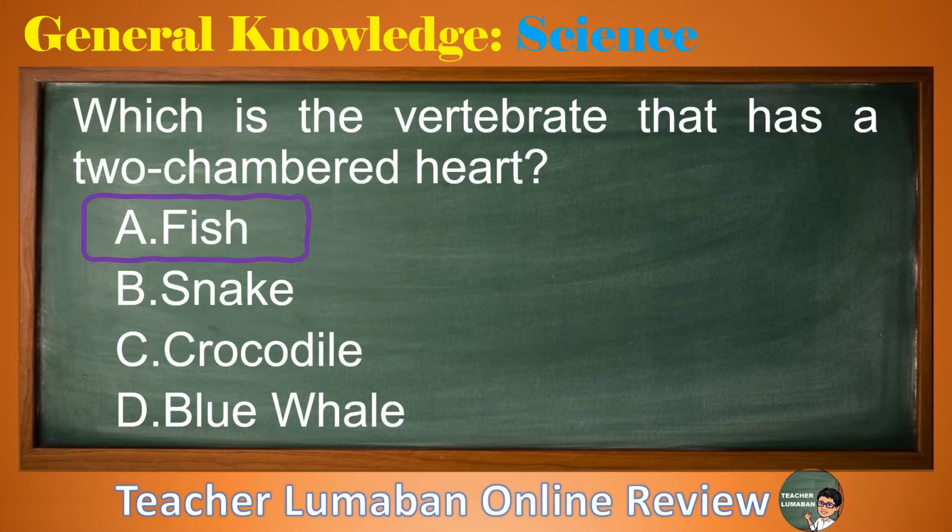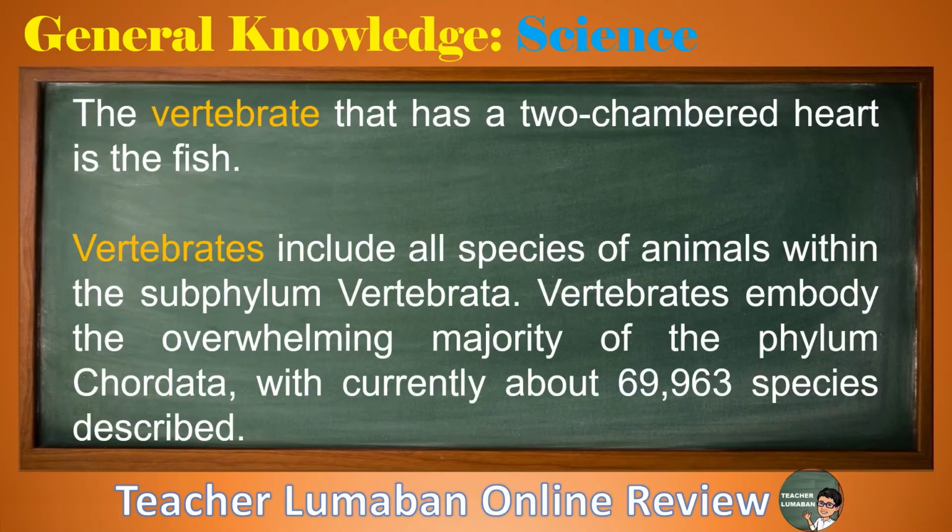The correct answer is letter A, fish. The vertebrate that has a 2-chambered heart is the fish. Vertebrates include all species of animals within the subphylum Vertebrata. Vertebrates embody the overwhelming majority of the phylum Chordata, with currently about 69,963 species described.